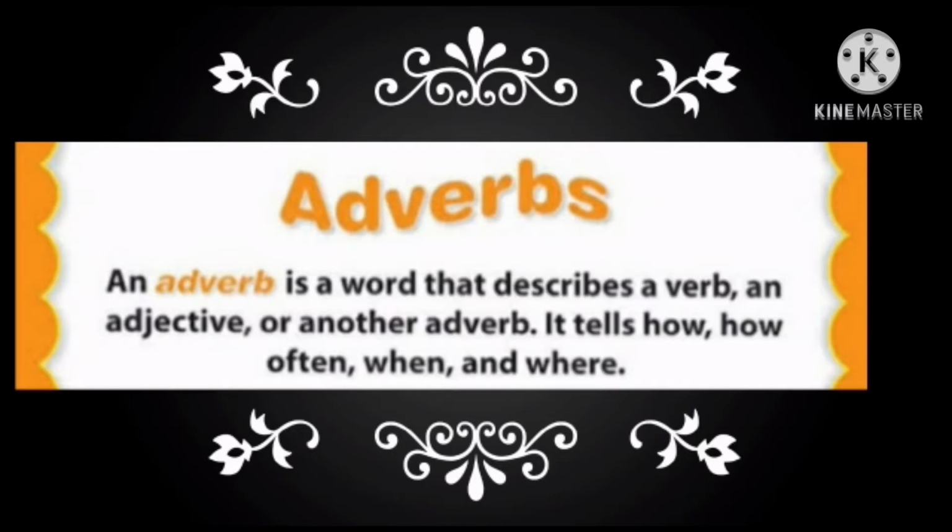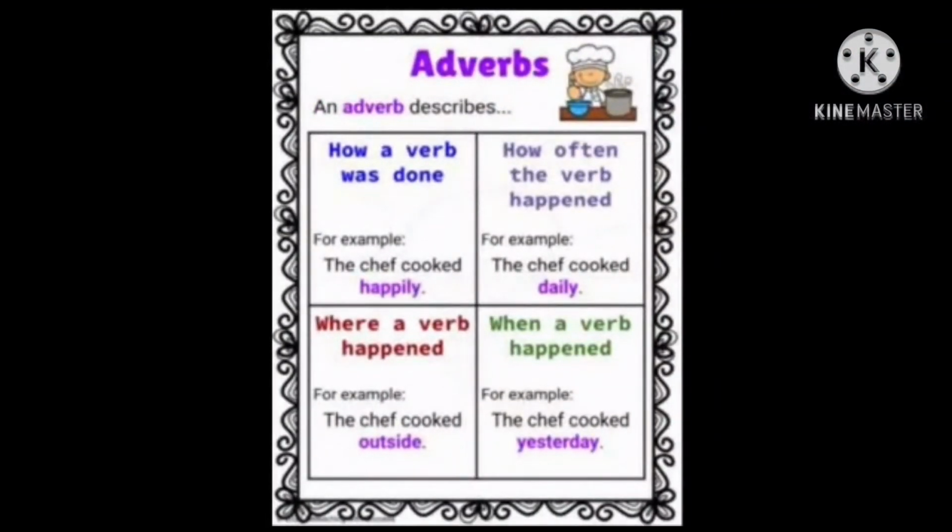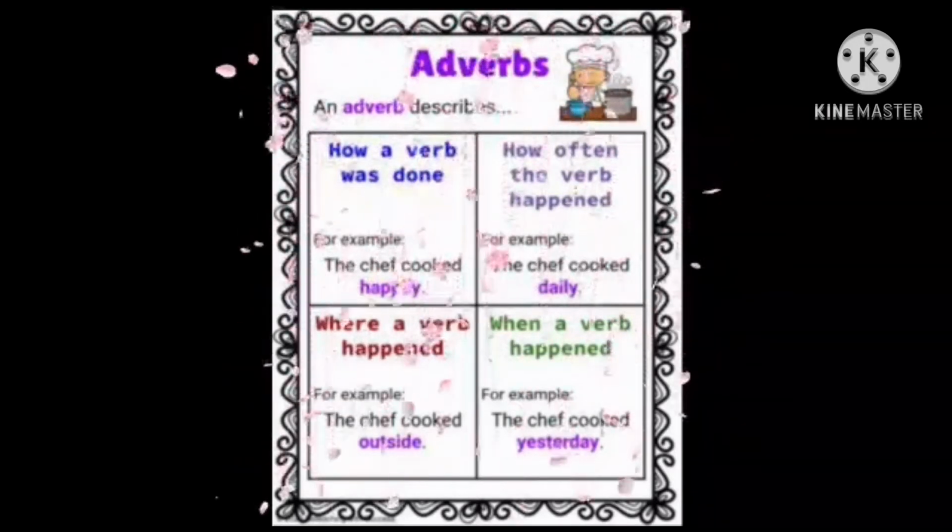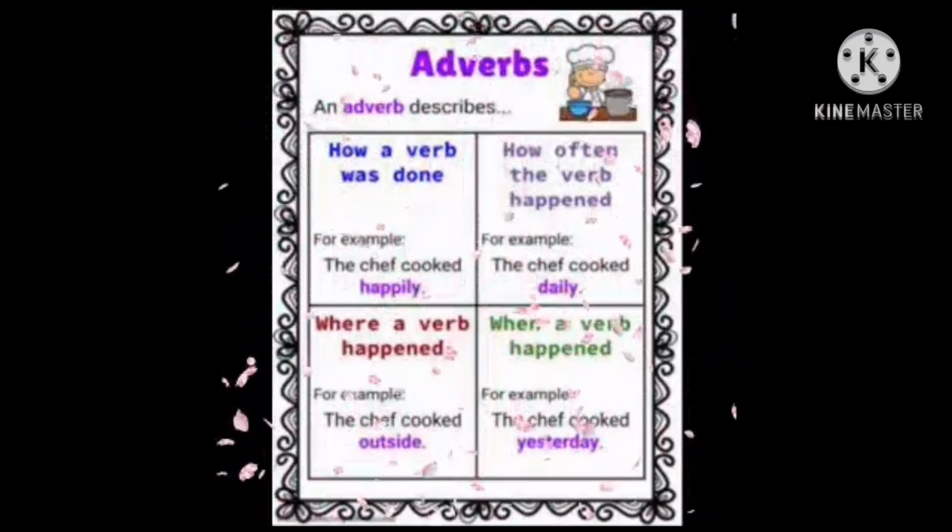For example, if you take the verb jump, the adverb will be quickly. Quickly is an adverb which tells you how the person is jumping. He is jumping quickly. An adverb describes how a verb was done.